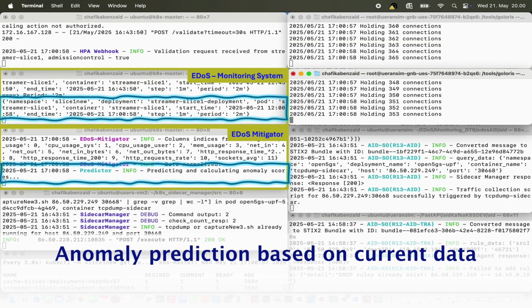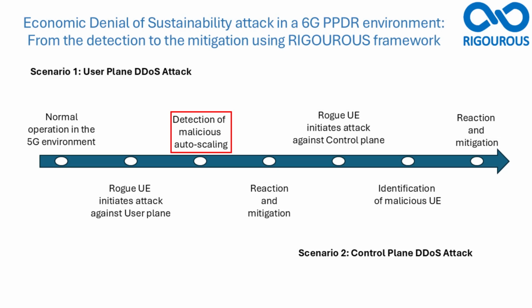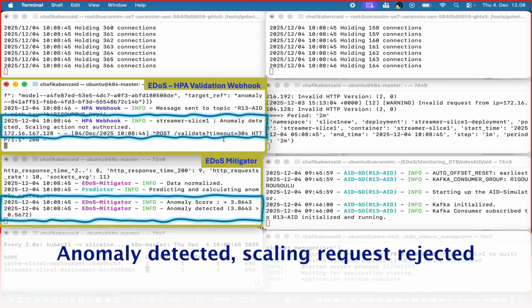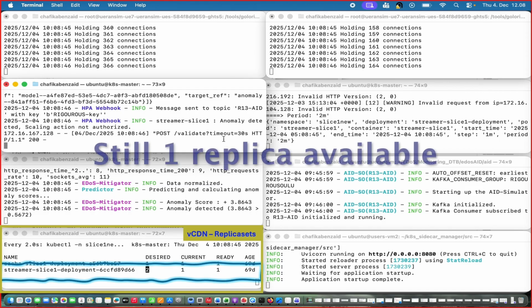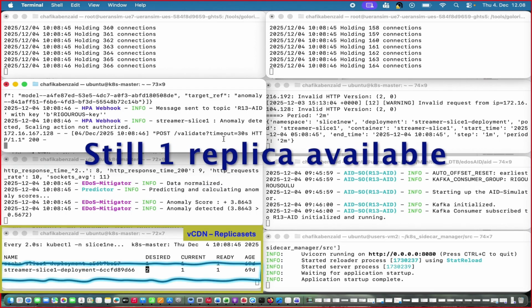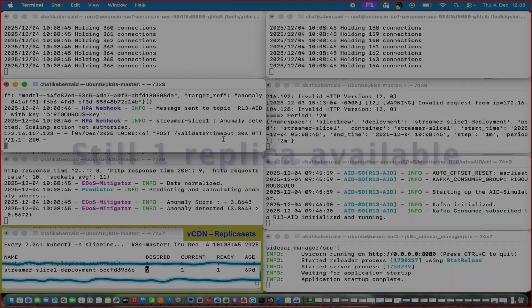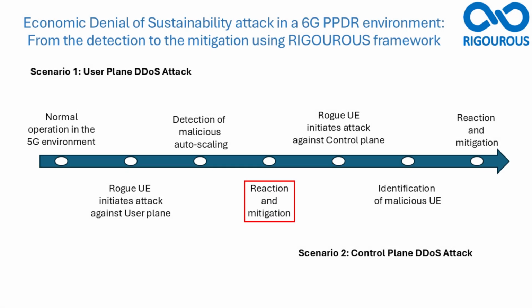As the number of connections keeps increasing, the system detects it as an anomaly, as we will see next. A new scaling request arrives for the same component. Considering historical system usage data, EDOS classifies this new request as malicious, and the request is rejected. From the component available replicas, we can see 2 are currently desired, yet only 1 is available, confirming the rejection for the component upscaling.